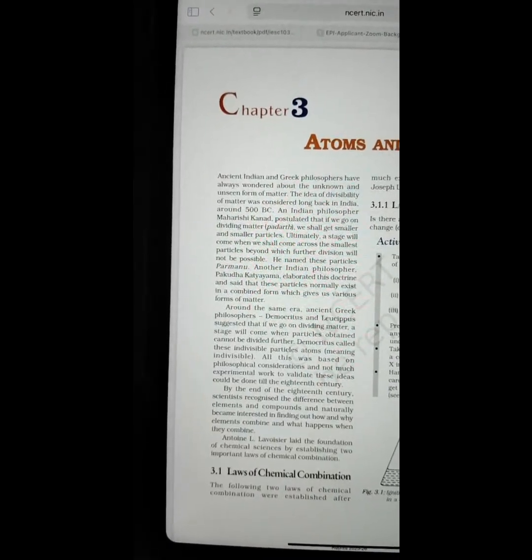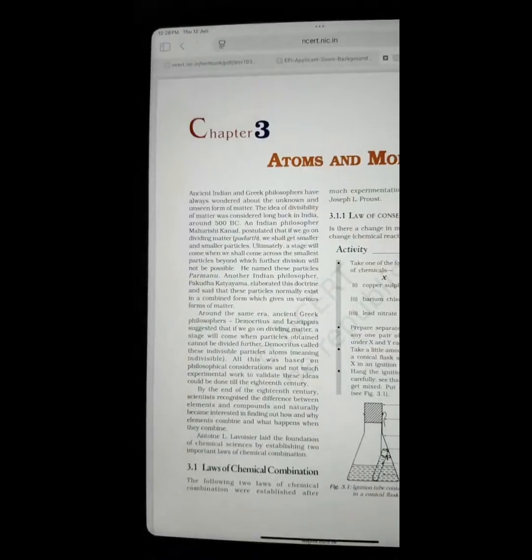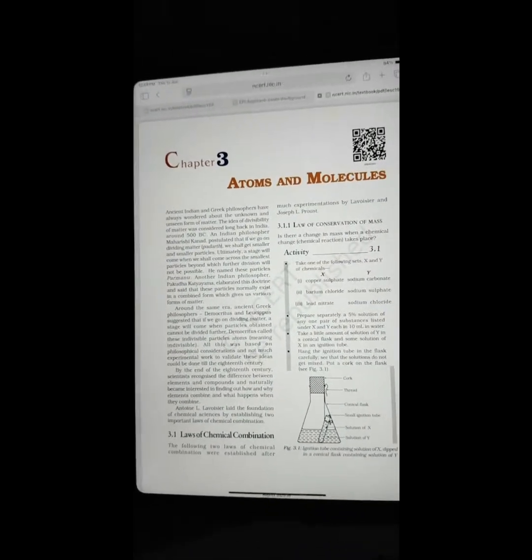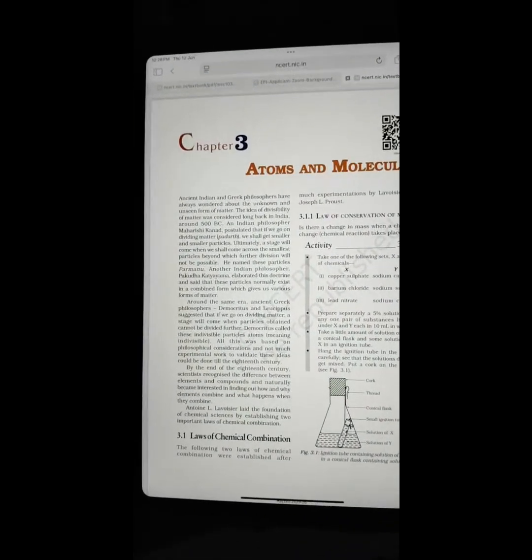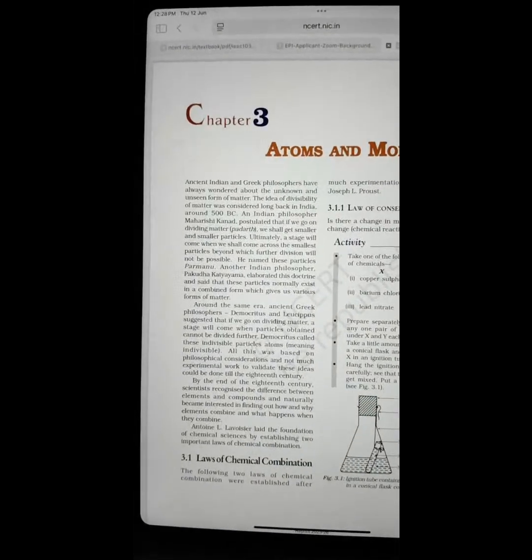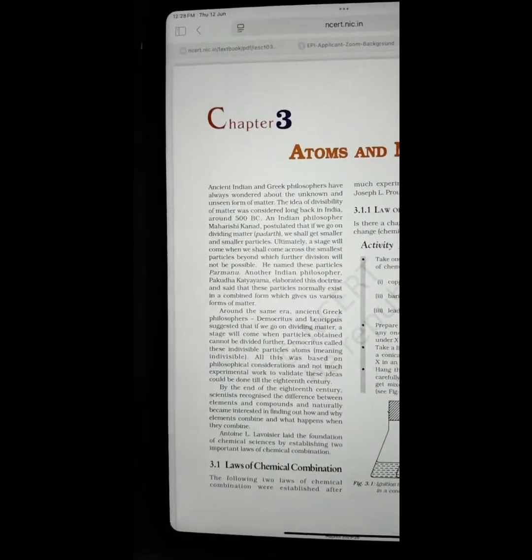Let's start with the reading. So here we go with the reading of Atoms and Molecules, chapter 3. The screen is visible to you.